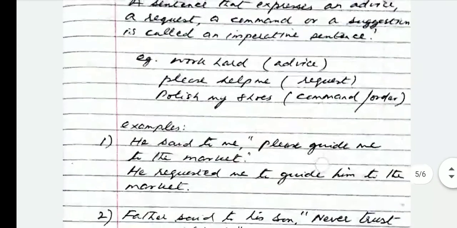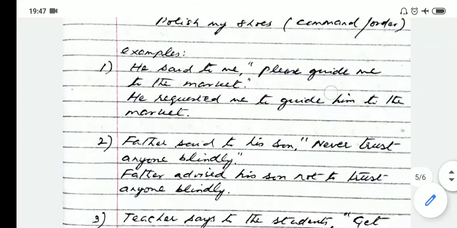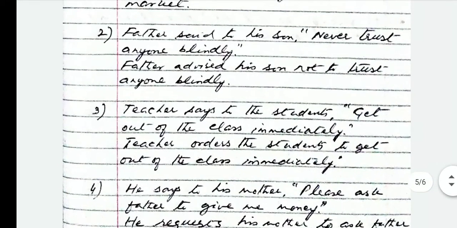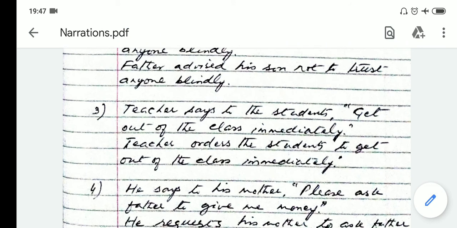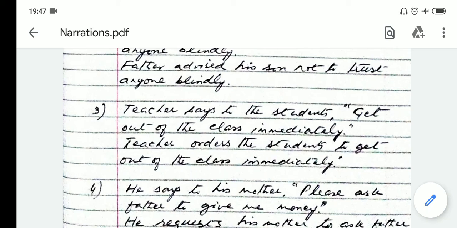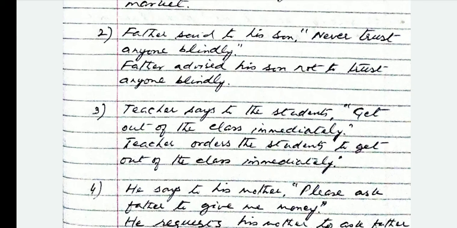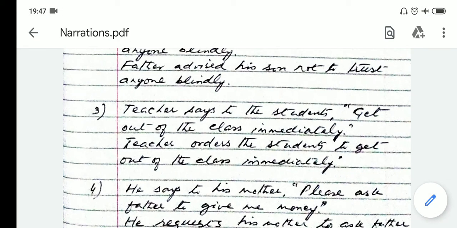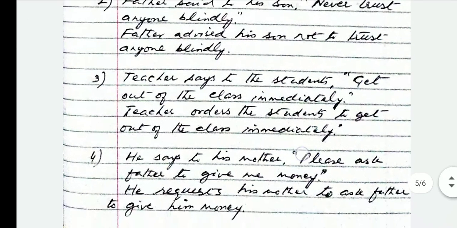As I told you previously, whenever there is an advice, request, or command, such sentences are called imperative sentences, and we change them into indirect speech accordingly. The thing to be noted here is that it is says to, which means this is in the present tense. So you will replace it with orders, not ordered. Had it been teacher said to the student, in that case you would have written the teacher ordered the student. But since it is present tense, says to the student, you will write the teacher orders the students to get out of the class immediately. This is a command.